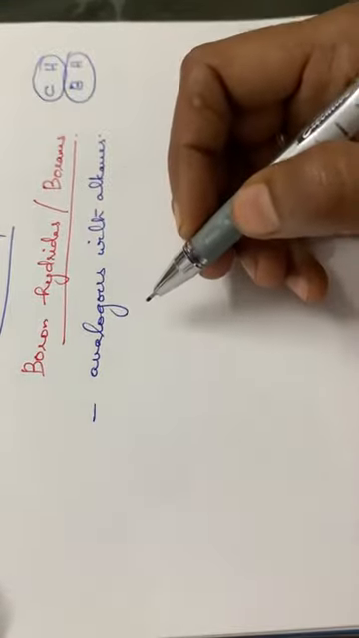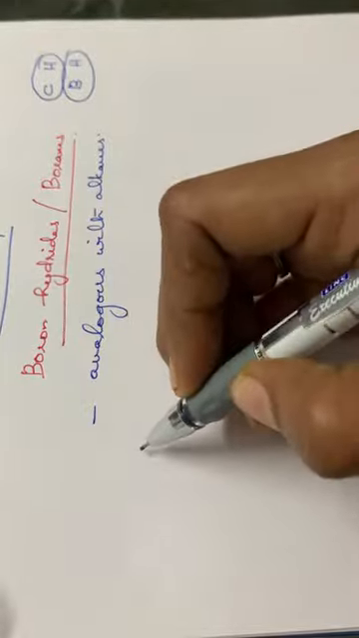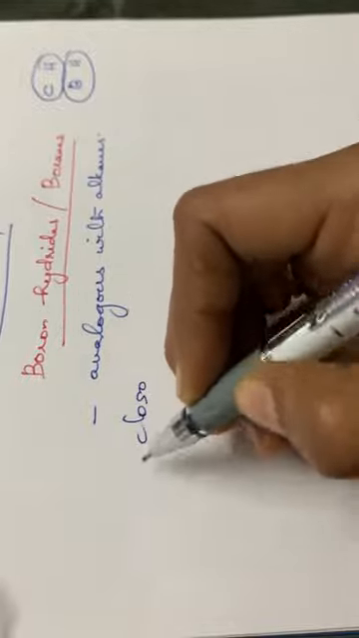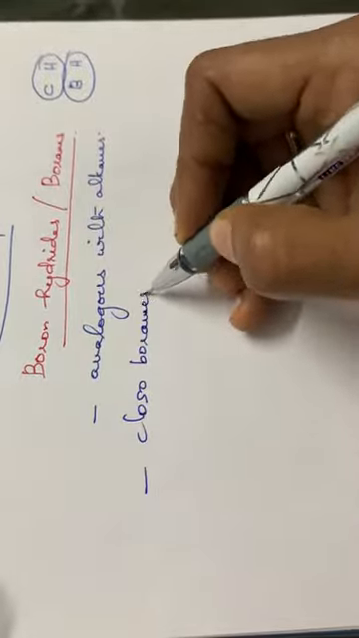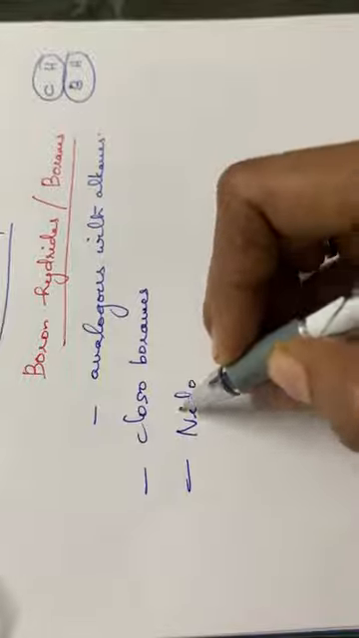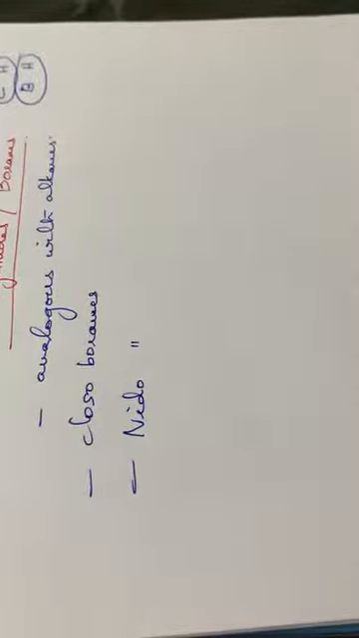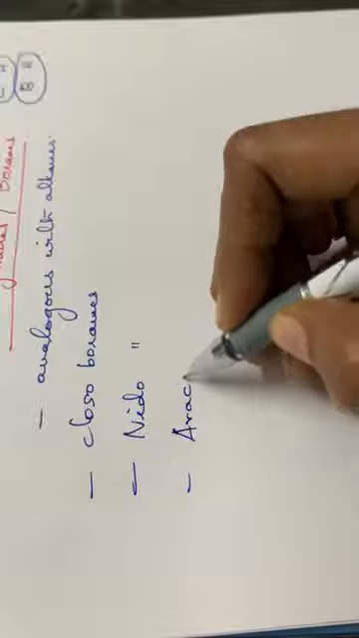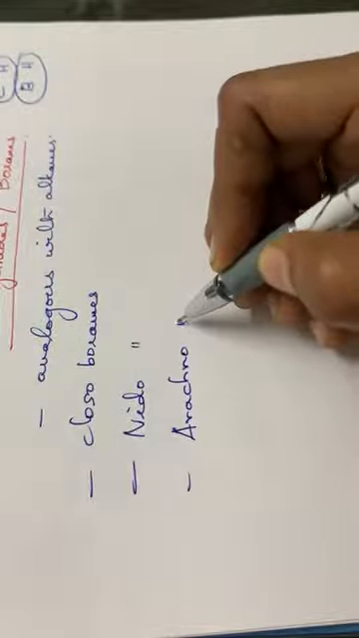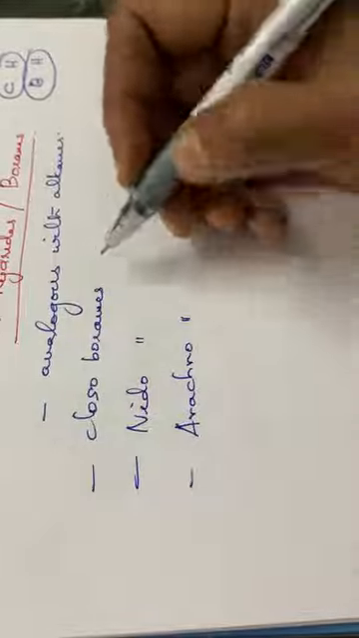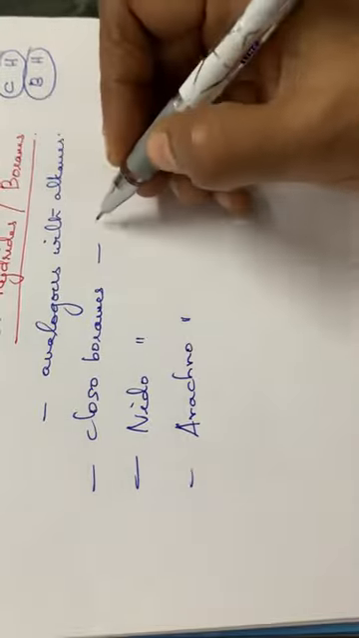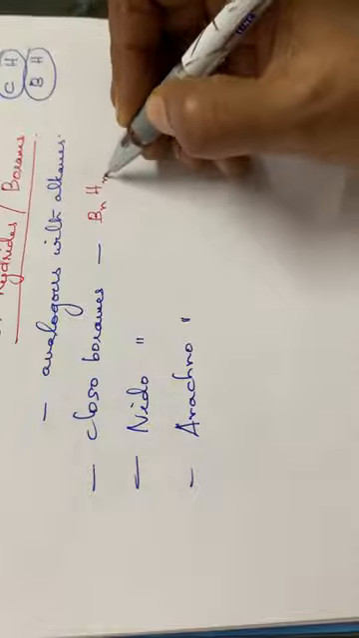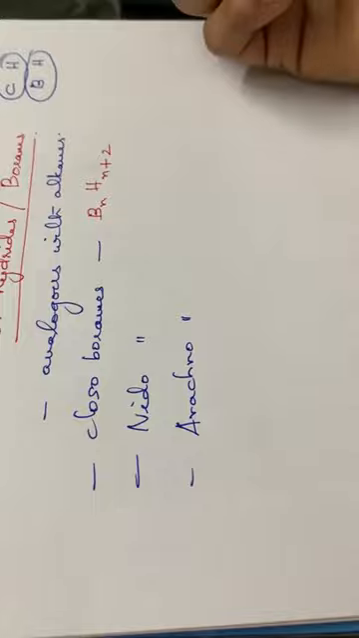Then three important classifications are there for boranes. The first category is closoboranes. The next category is the nidoboranes, and the third one is the arachnoboranes: closo, nido and arachno. These three types of boranes have general formulas. For closoboranes, the general formula is BnHn plus 2.